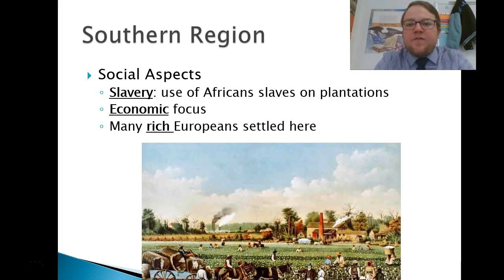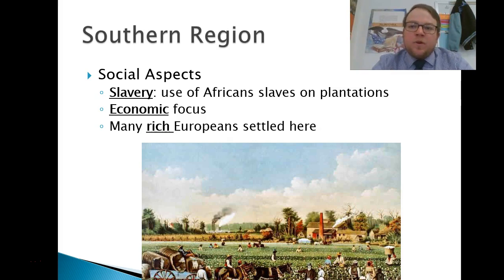Social aspects. Slavery and the slave trade are going to be a big part of social aspects. There's a hierarchy, with slaves at the bottom of the social ladder, and so on and so forth, with plantation owners up near the top. Few big-time plantation owners, but they wielded a lot of economic and social power. These colonies are economically focused, right? We're going to trade for the goods that we need. We're going to trade the stuff that we grow for the stuff that we need.